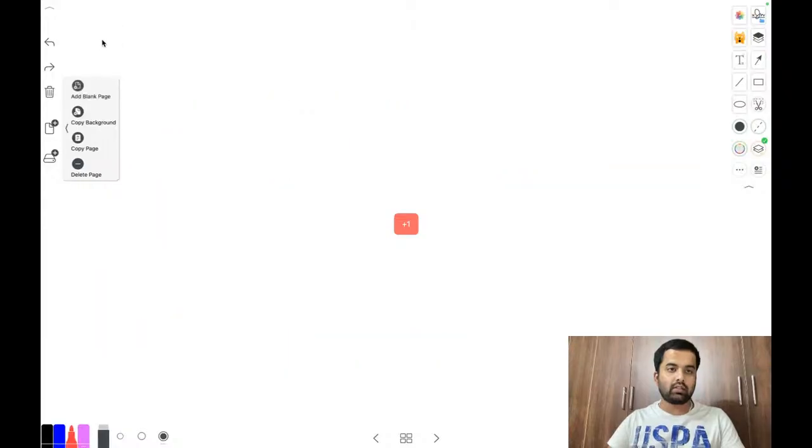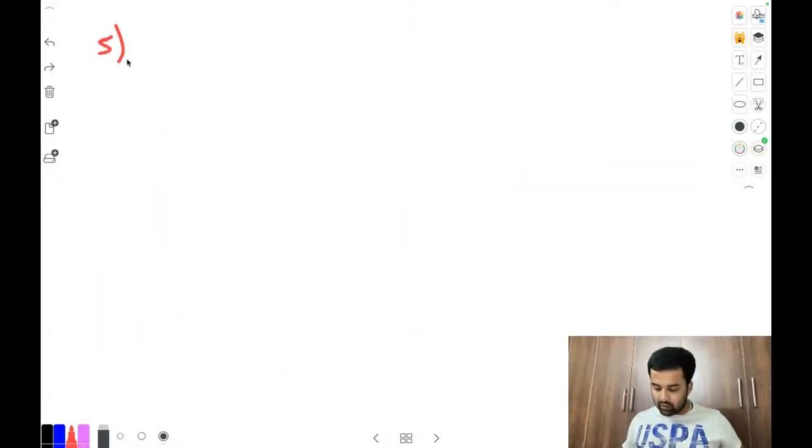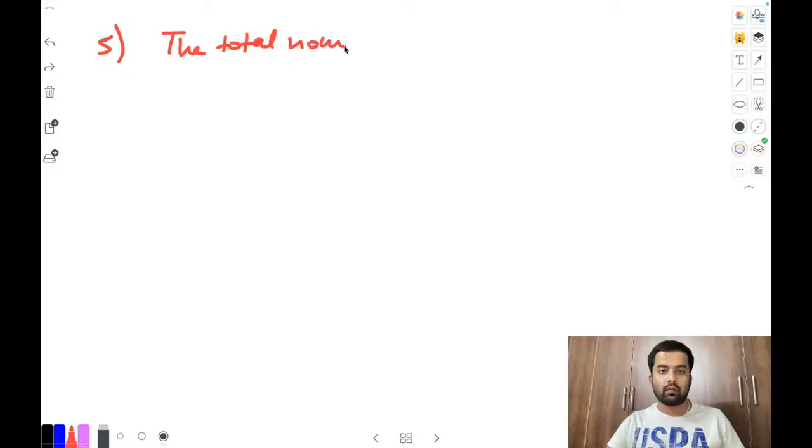Last MCQ for this. Fifth number. Figure out this one. Next is the last one. Oh, wait. Just let me erase.